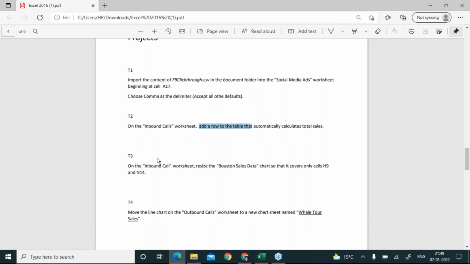On the inbound calls worksheet, resize the Boston sales data chart so that it covers only cells H9 to N14.